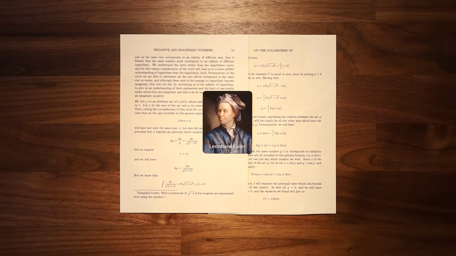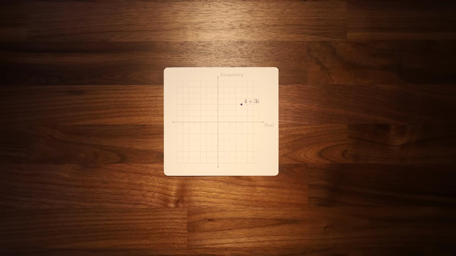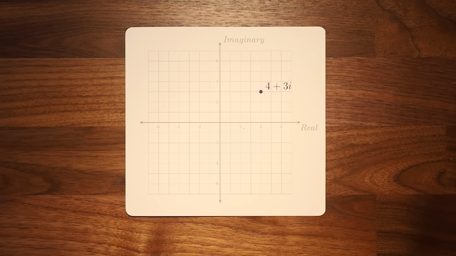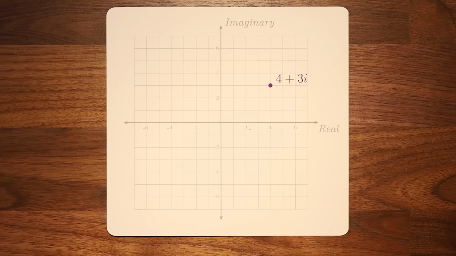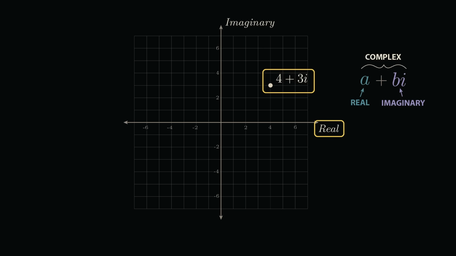A key factor to the broader acceptance of Euler's solution was the development of more visual ways of thinking about imaginary numbers. Let's use this more visual, intuitive approach to arrive at Euler's answer, and see how he saved calculus. Imaginary numbers are typically used as parts of complex numbers, which have real and imaginary components, often written as a plus bi. We can visualize complex numbers as points on the complex plane, where the real axis is horizontal and the imaginary axis is vertical.